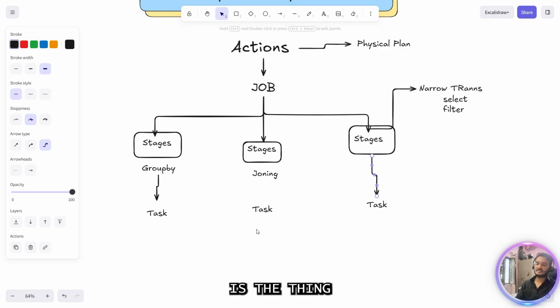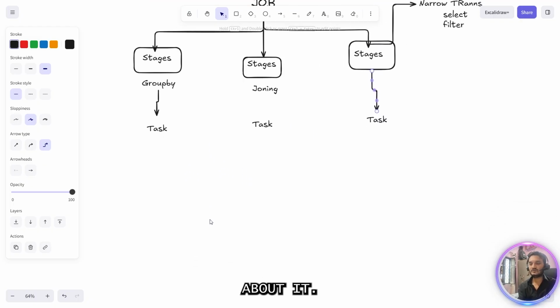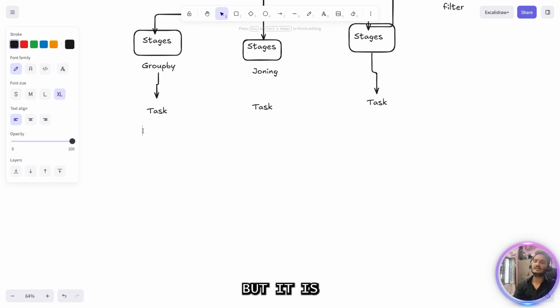Now this task is the thing which I want to discuss more. Task is nothing but it is associated with the number of partitions. Let's say I'm doing a group by here. Group by by default creates 200 partitions. So this is how tasks are created, and irrespective of this, it is not going to use 200 partitions.